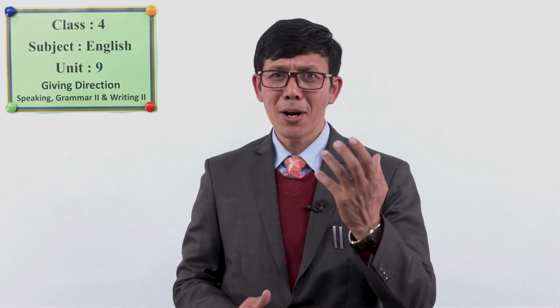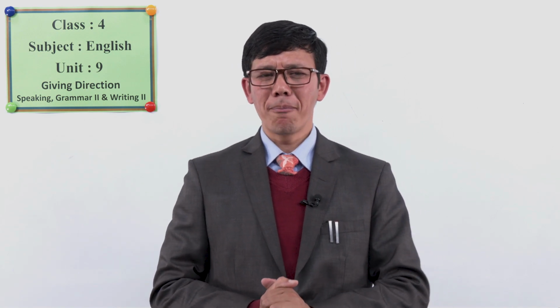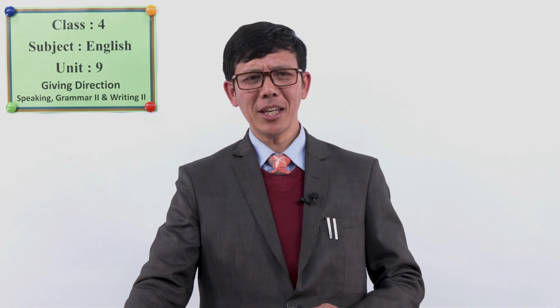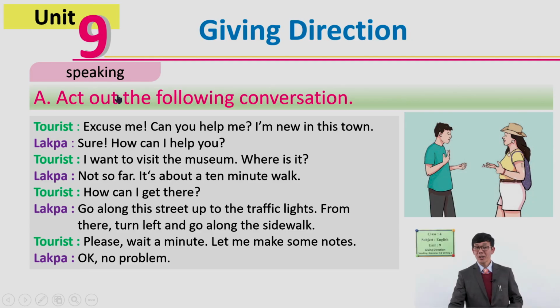Yes, dear students, in the first part of class, we will talk about a conversation, a dialogue. You can see here a conversation between, who are they? She seems to be a tourist, right?